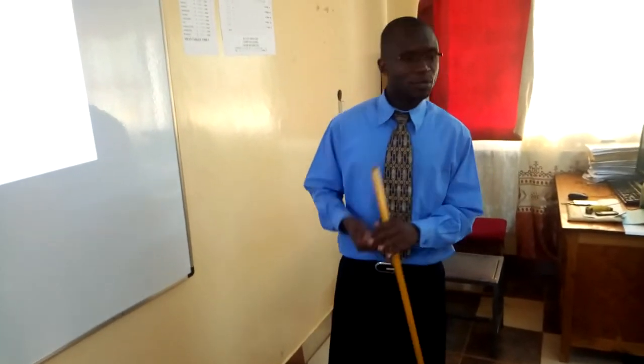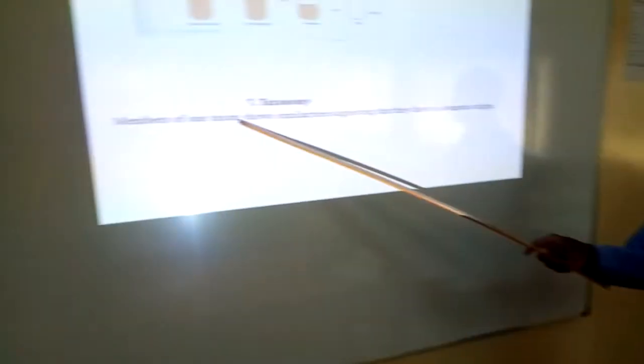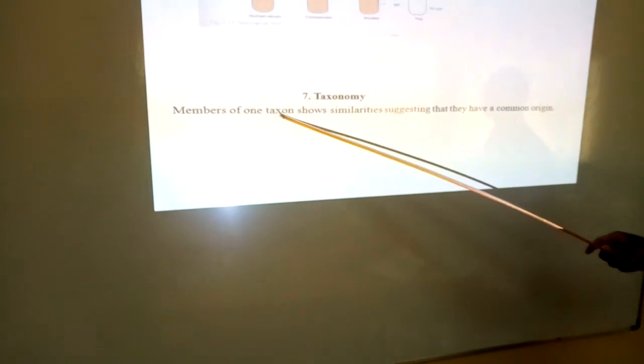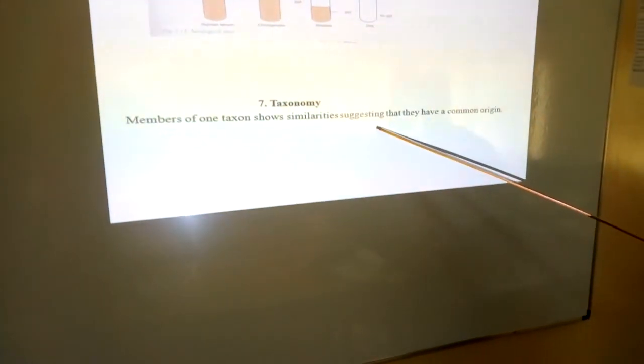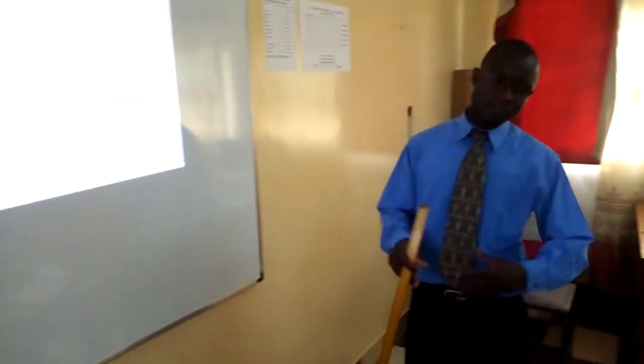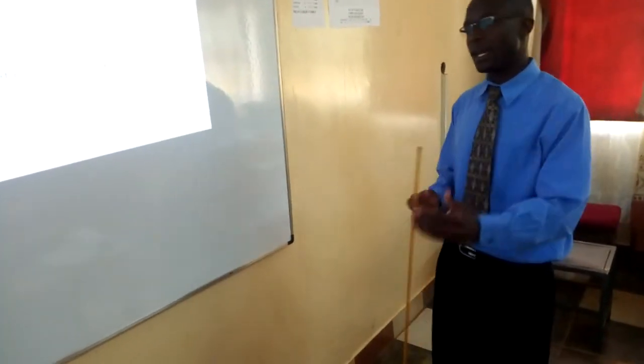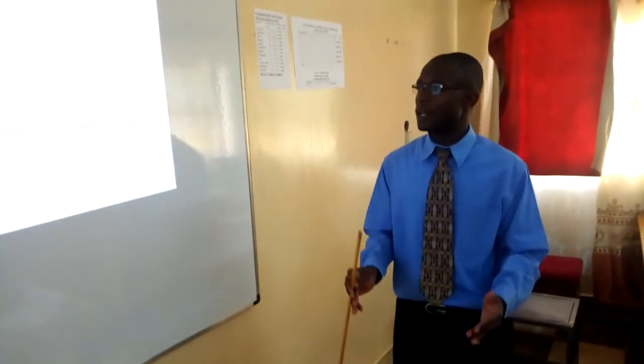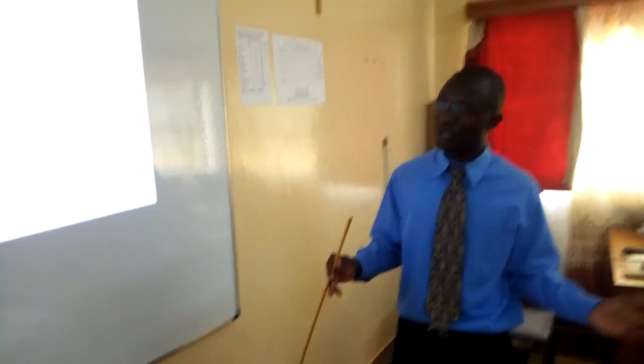So when organisms appear in a taxon, members of one taxon show similarities, suggesting that they have a common origin. While those that are in different taxons indicate that they do not have a common origin.